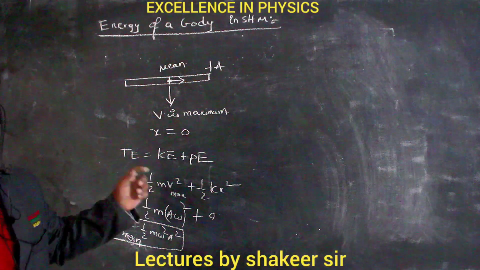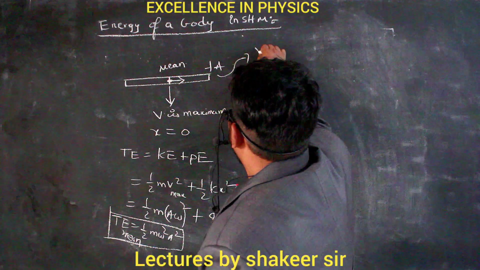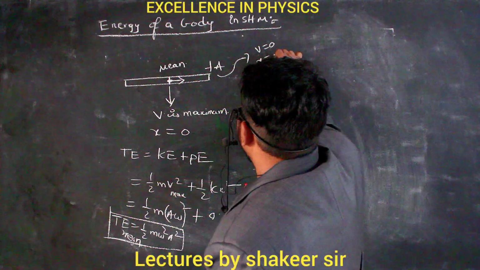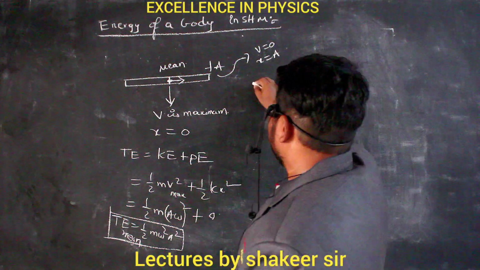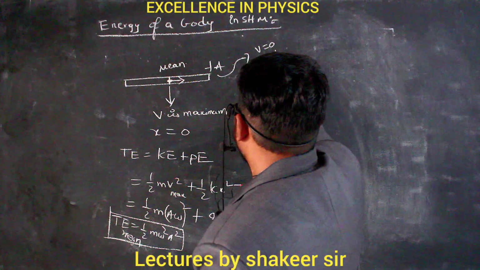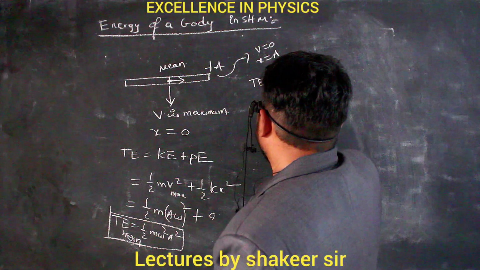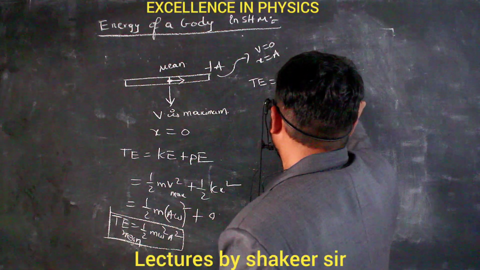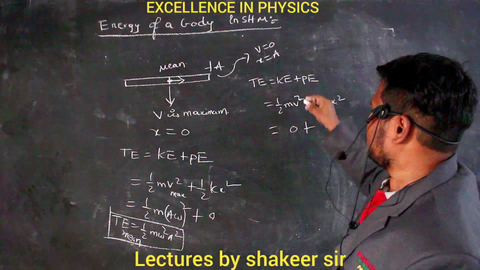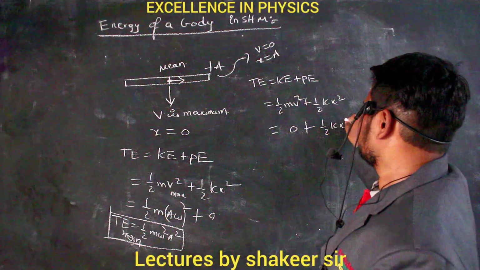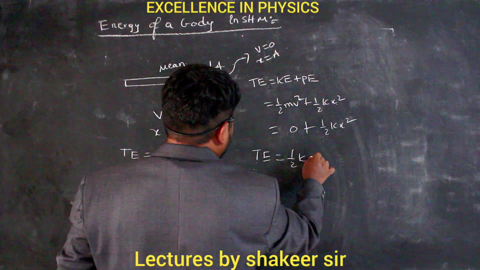Similarly at the extreme position, velocity is 0 and displacement is maximum, which is plus a, the positive amplitude. Again if I calculate total energy, which is the sum of kinetic energy plus potential energy, kinetic energy is half m v square, potential energy is half k x square. The kinetic term is 0 because velocity is 0, and instead of x I can write a. So total energy is half k a square.